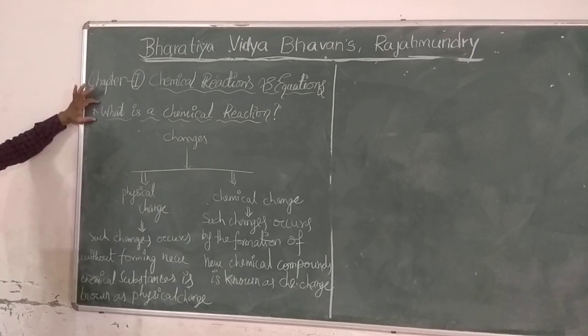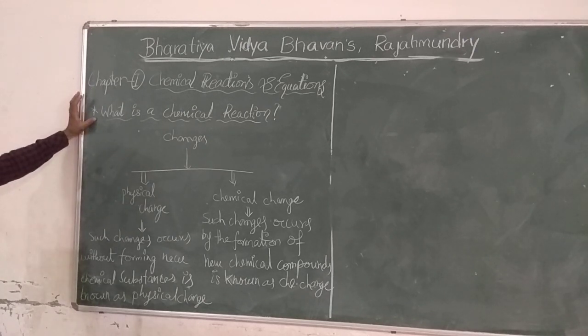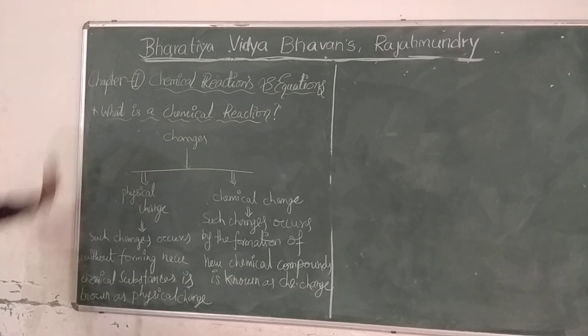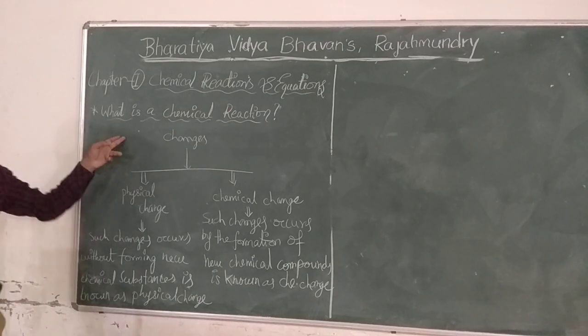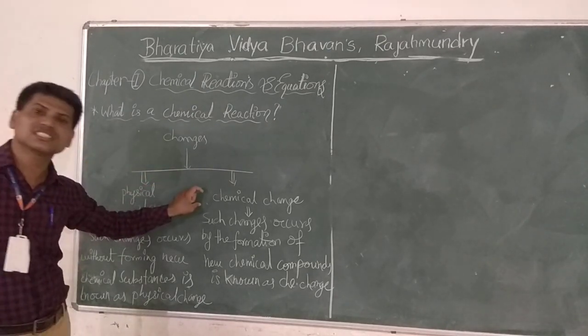Now we are coming to the point, what is a chemical reaction? Chemical reaction is a process where chemical change occurs.